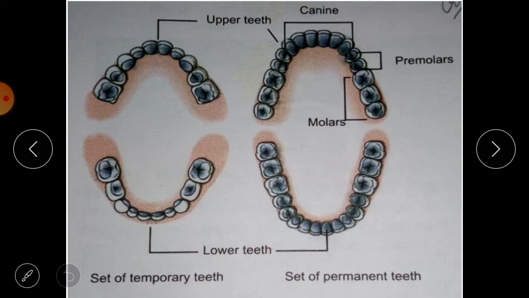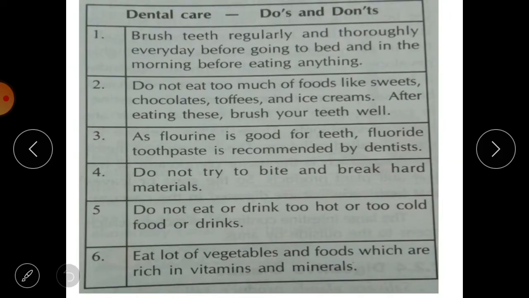If you eat sugary food, meaning food having sugar in it like sweets and chocolates, then the food material present in the plaque is converted into acids by some bacteria. We know that there are bacteria in our mouth, and they are generally present in the mouth but do not harm us. The acid produced by these bacteria damages the enamel, the outer covering of our teeth. This damage causes tooth decay and leads to the formation of cavities, which cause severe pain, and therefore we should take care of our teeth by brushing them twice a day.